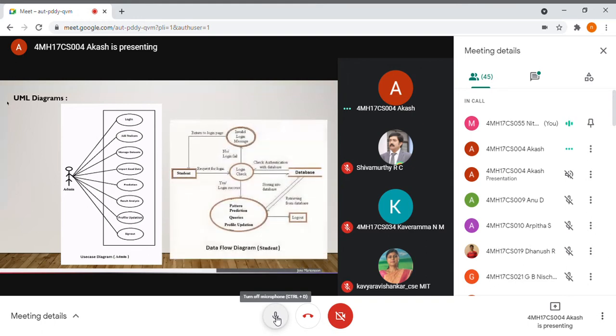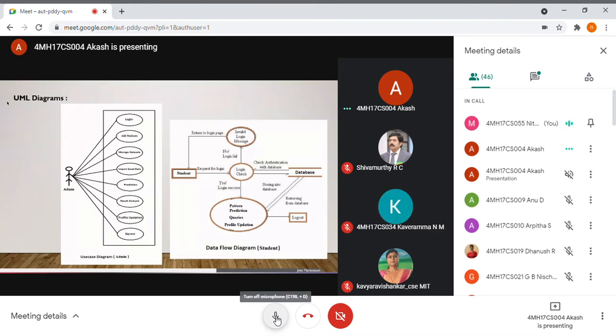And next is the data flow diagram. This is for the student, where the student will request for login. Student ID and password will be stored in the database. So it checks for the authentication. If login fails, it redirects the student with an error message. And if the login is successful, the student gets privileges like posting queries, etc. So these are stored in the database and also fetched from the database.